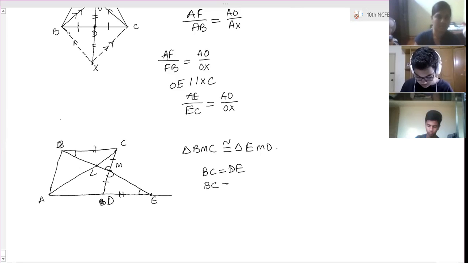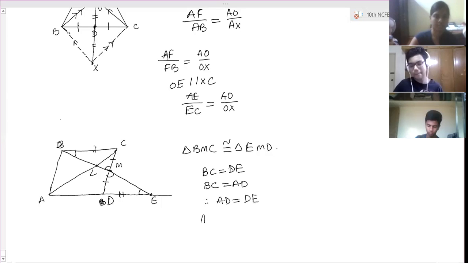But BC is equal to AD also. So therefore AD is equal to DE, right? So this is AD and this is DE, both are equal, right? So that means what we can say, it is BC and AE. So BC is equal to DE, AD, all three are equal to each other.